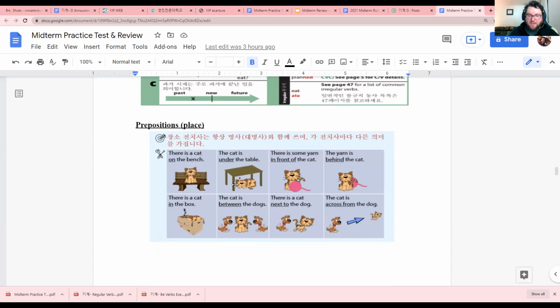And the 전치사 we studied were on, under, in front of, behind, in, between, next to, and across from. We studied these 전치사s. So we didn't study there is, 그렇게 공부 안 했어요, but we did study like this style. We studied like this and this. So we didn't really study there is. If you want, 그렇게 해도 돼요, but 안 해도 돼요.